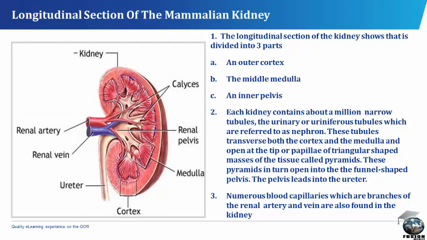The urinary or uriniferous tubules, which are referred to as nephrons, traverse both the cortex and the medulla and open at the tip or papillae of triangular shaped masses of tubes called pyramids. These pyramids in turn open into the funnel shaped pelvis. The pelvis leads into the ureter. Numerous blood capillaries, which are branches of the renal artery and vein, are also found in the kidney.